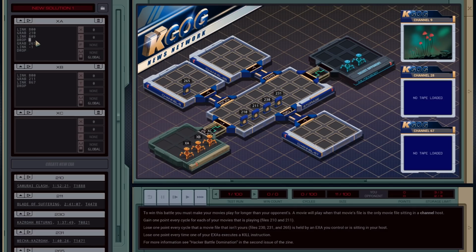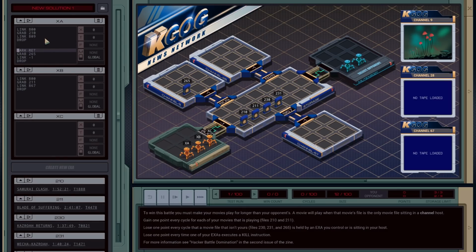So here's the idea, right? We're going to drop it, and then we're going to have a loop where we move all the files back. So I'm just going to copy the same chunk of code, right? Mark, return. Oh, wait a second. Yeah, ret. So we'll grab the value in X and then link -1.